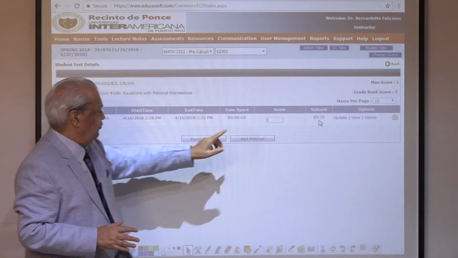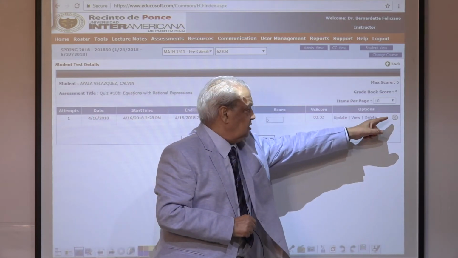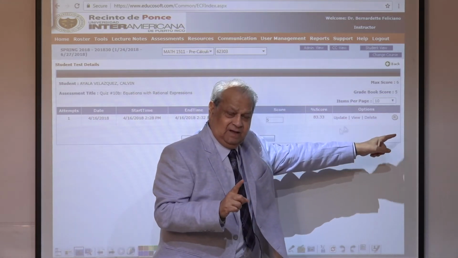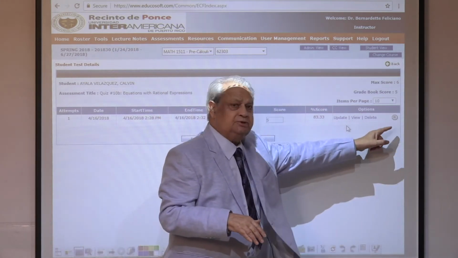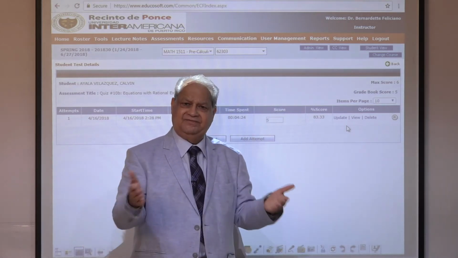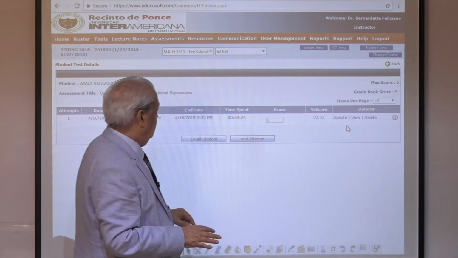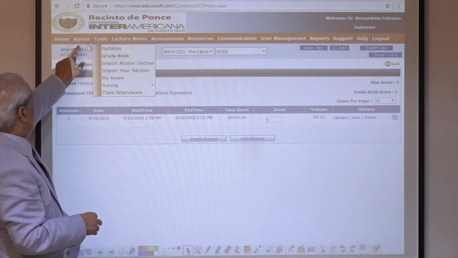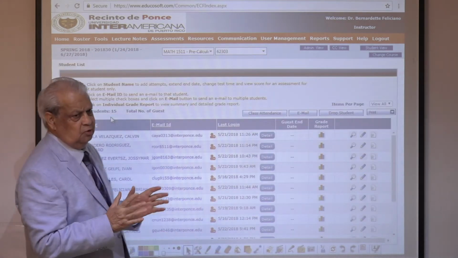And then he can view what he scored, he can view what he did, and also this R is very powerful. If a student is not able to complete the assessment in time, the teacher has the option to turn it into review mode, and the student can start from where they left and complete the test. All those features are built in. Now go back to the roster page. So that is the power of this roster page.